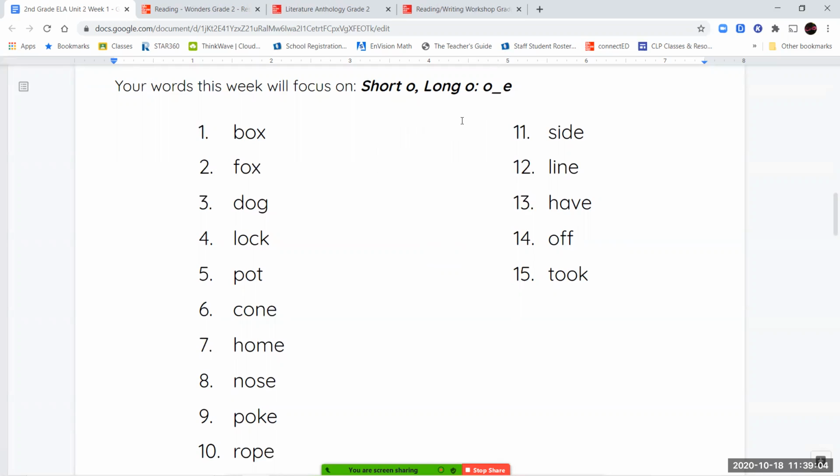I'm going to read through your boxes, through your words. Now, your short O sound and your long O sound. So the long O specifically focuses on O, a consonant letter, and then a final E. And that's how we're making the long O sound. And you'll see a couple examples as I read through.